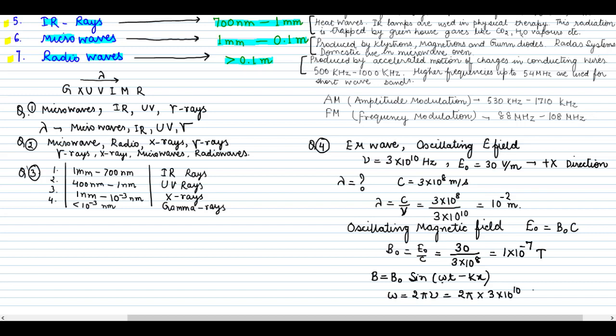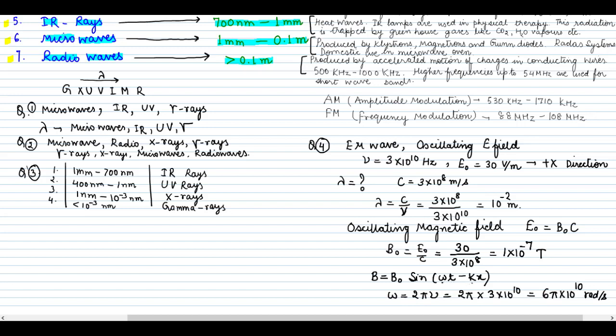So this is 6 pi into 10 to the power 10 radians per second, because this is omega, the angular frequency. Omega is calculated, t is the time at which it is propagating, and k is the wave vector.